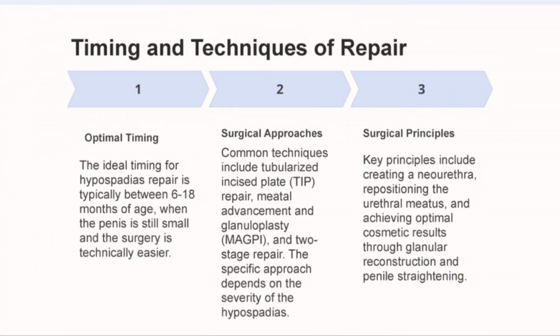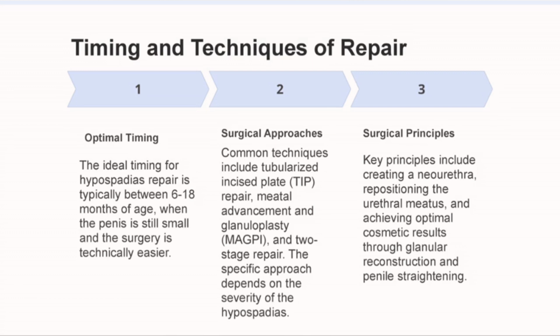Then come to the timing and technique of repair. Optimal timing: the ideal timing for hypospadias repair is typically between 6 to 18 months of age. Basically, when the child is small, it is best for the surgical treatment, when the penis is still small and the surgery is technically easier.